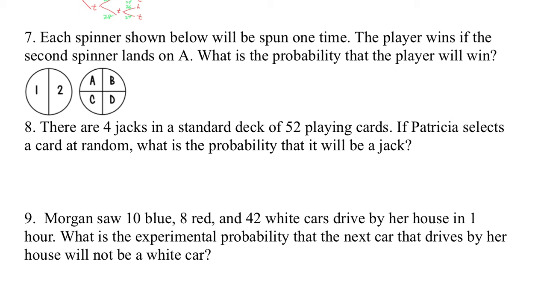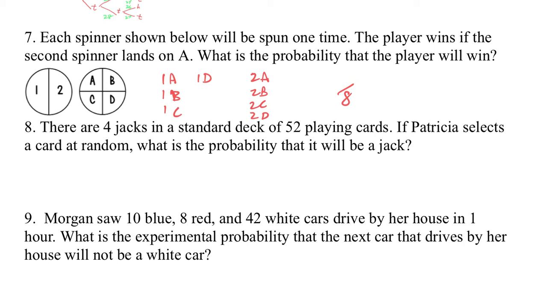Well, what's the sample space? We can get 1, then A. We can get 1, then B. We can get 1, then C. We can get 1, then D. Okay, we can get 2, then A, 2, then B, 2, then C, 2, then D. There are 8 different items in the sample space.